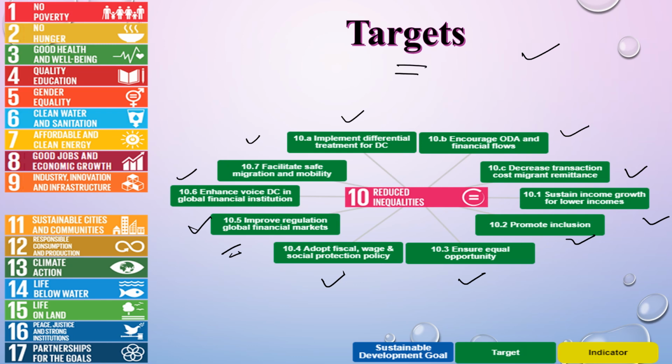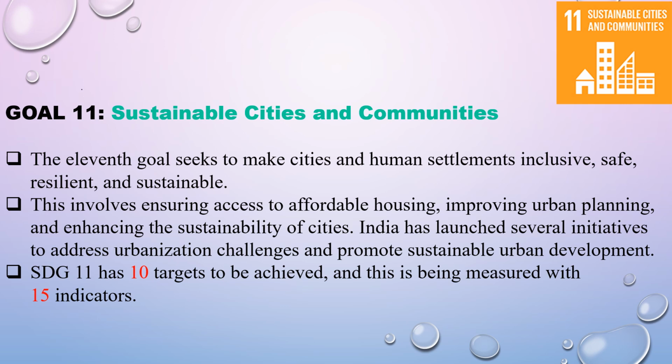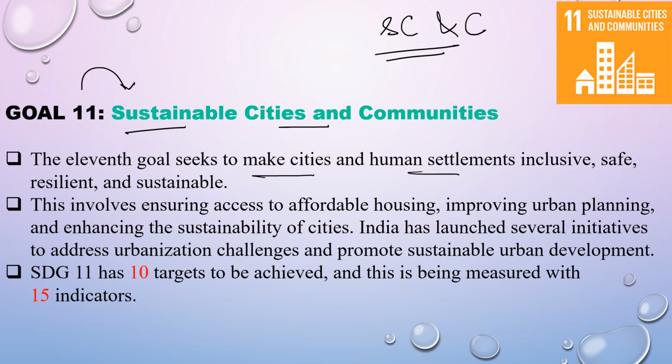So these are the targets which are to be achieved under this goal. Now comes the 11th goal, that is sustainable cities and communities. So we need to have sustainable cities and communities. The 11th goal seeks to make cities and human settlements inclusive, safe, resilient, and sustainable. This involves ensuring access to affordable housing, improving urban planning, and enhancing the sustainability of cities.